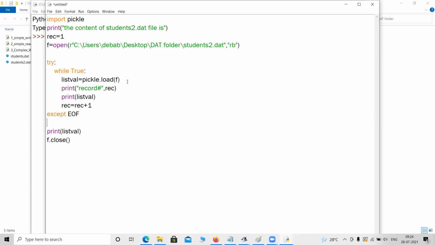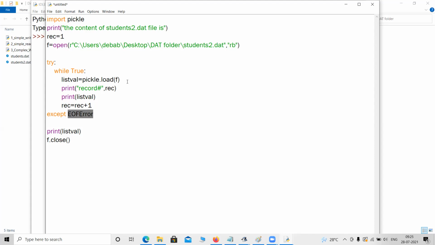Okay, so if there's no error in the try block, then suppose we give the f.close command in the except block, then the f.close command won't be executed, so the file won't be closed. Correct. So I am specifically mentioning EOF error here, end of file error. Rest of the errors I'm not caring for the time being. Let them be executed with the error code if there is any error. If any error happens due to the end of file, suppose we have already reached the end of file and now we are trying to read the file again, then there will be an error.